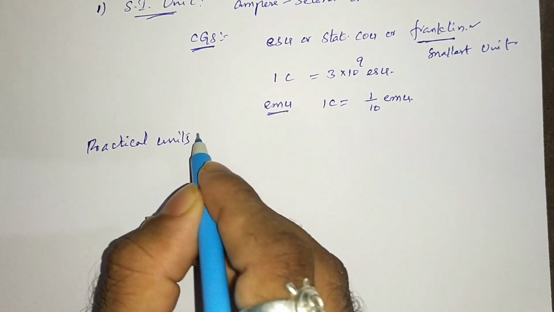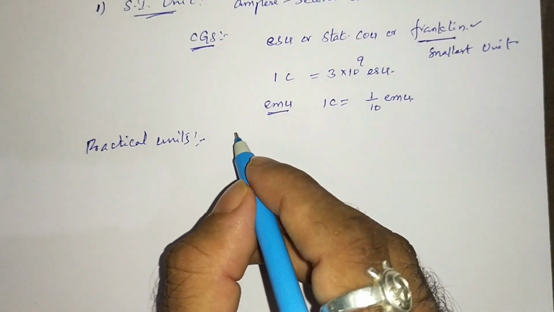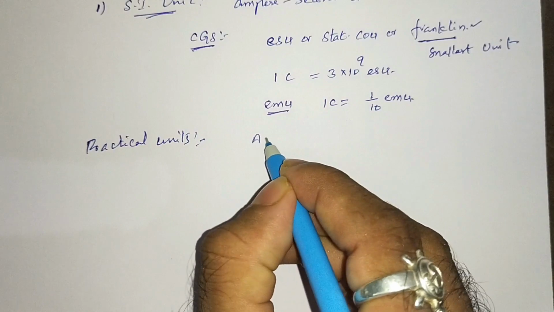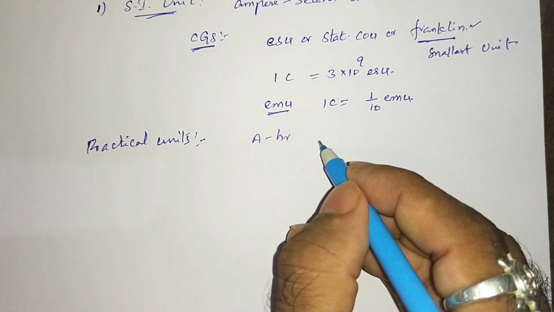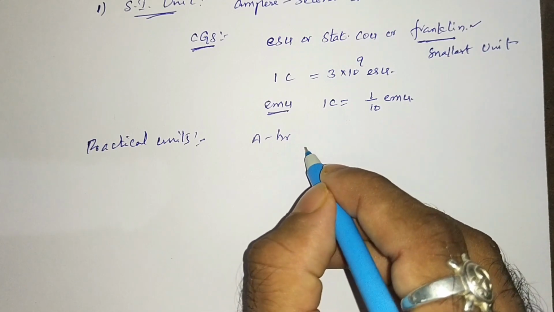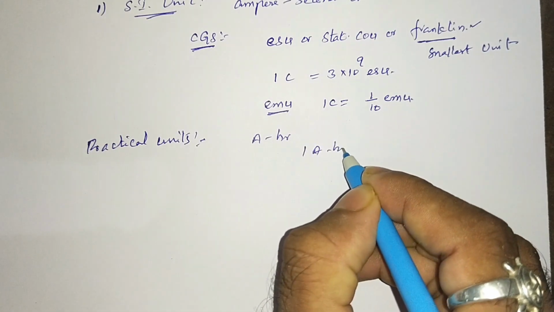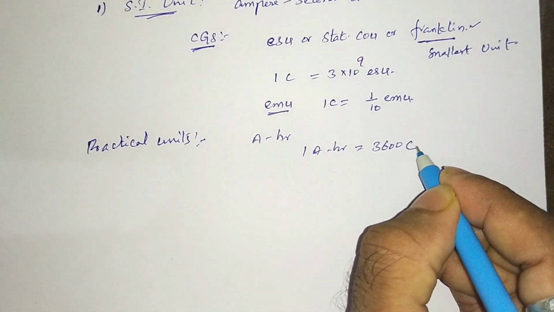The practical units for charge are ampere hour and Faraday. 1 ampere hour is equal to 3600 coulombs.